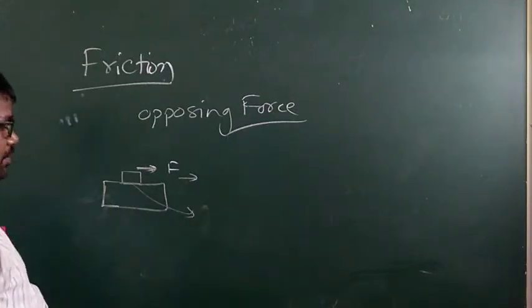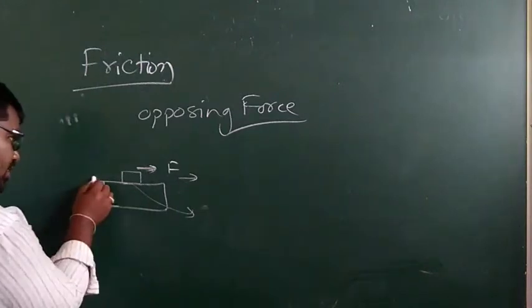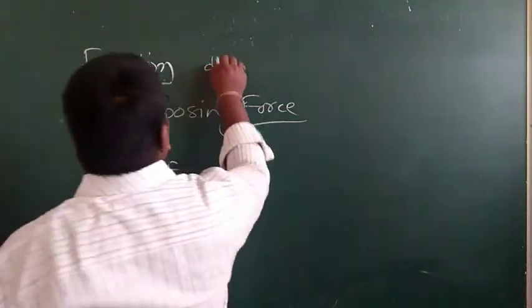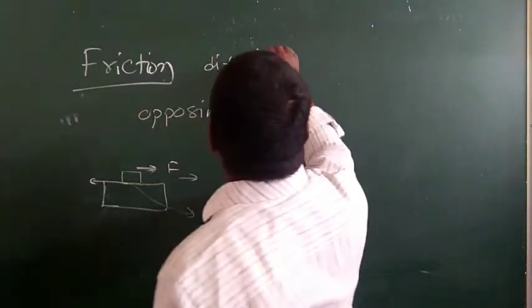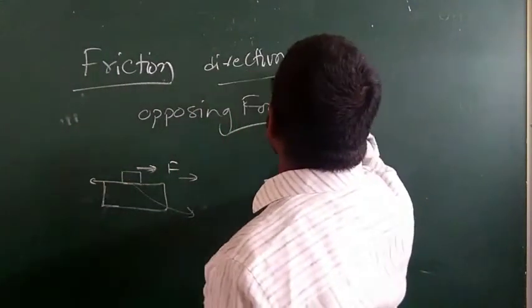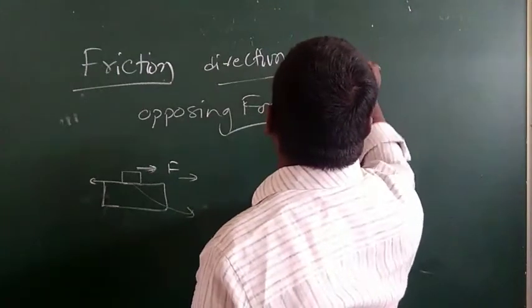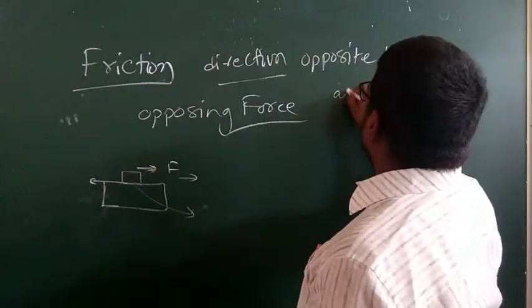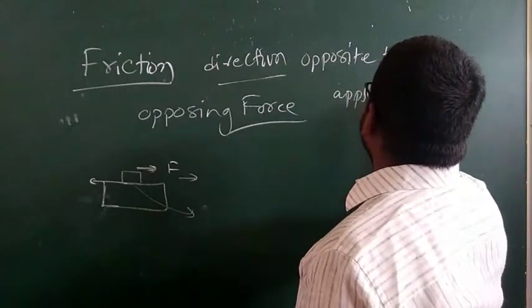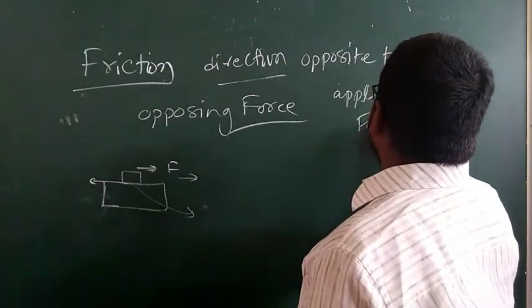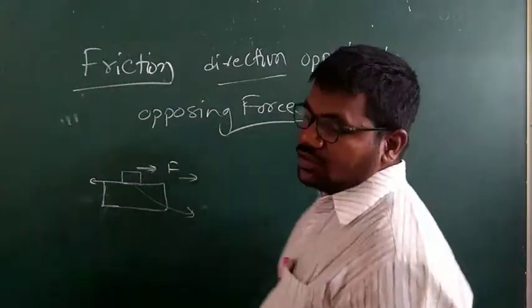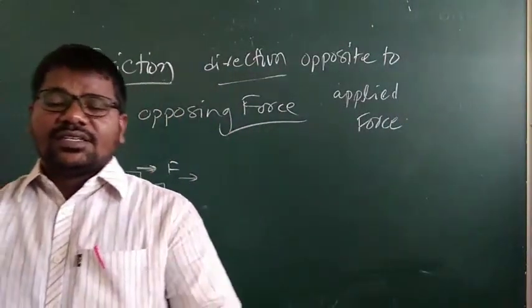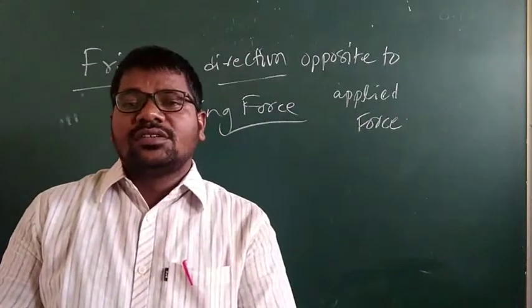The direction of friction is opposite to the applied force, my children. Understand?